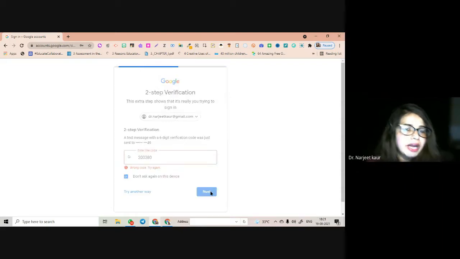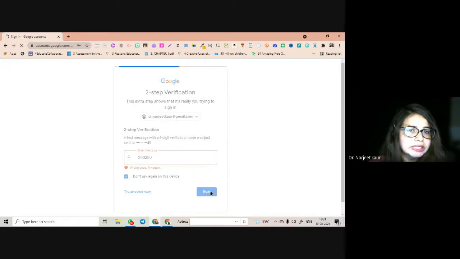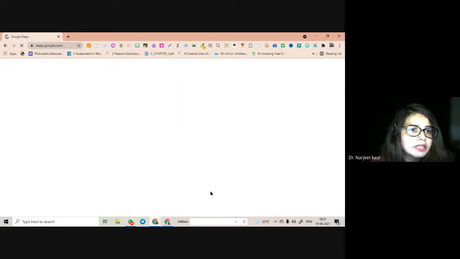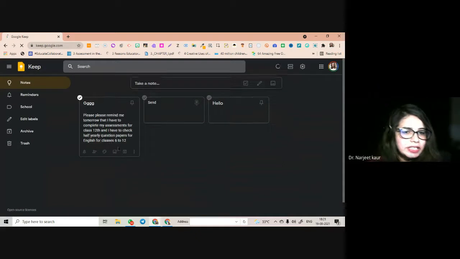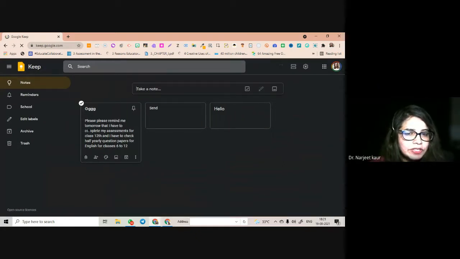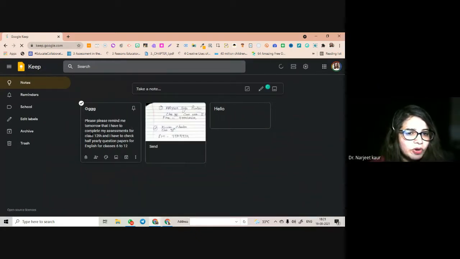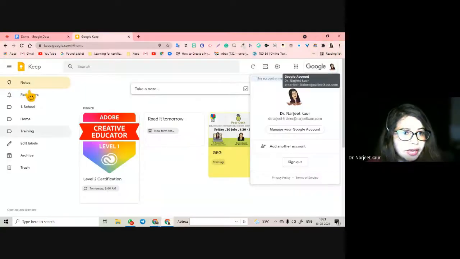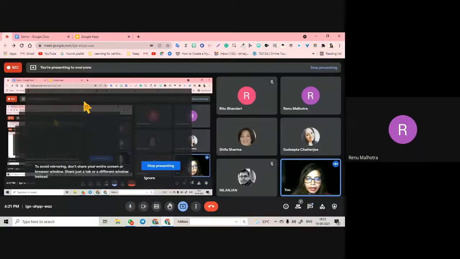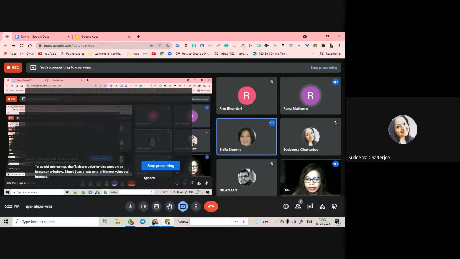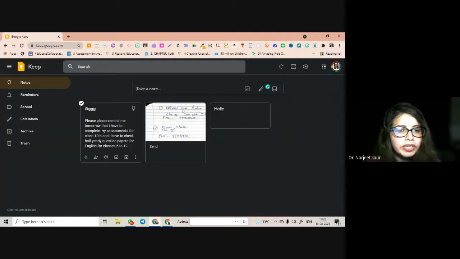When I enter my ID and go to Google Keep, you will see the note that I had. Yes, see this. I was dictating this note: please remind me tomorrow that I have to complete my assessment for class 12 and have to check. Are you there with me, guys? Are you listening? Yes. Okay, all right. So here I am.